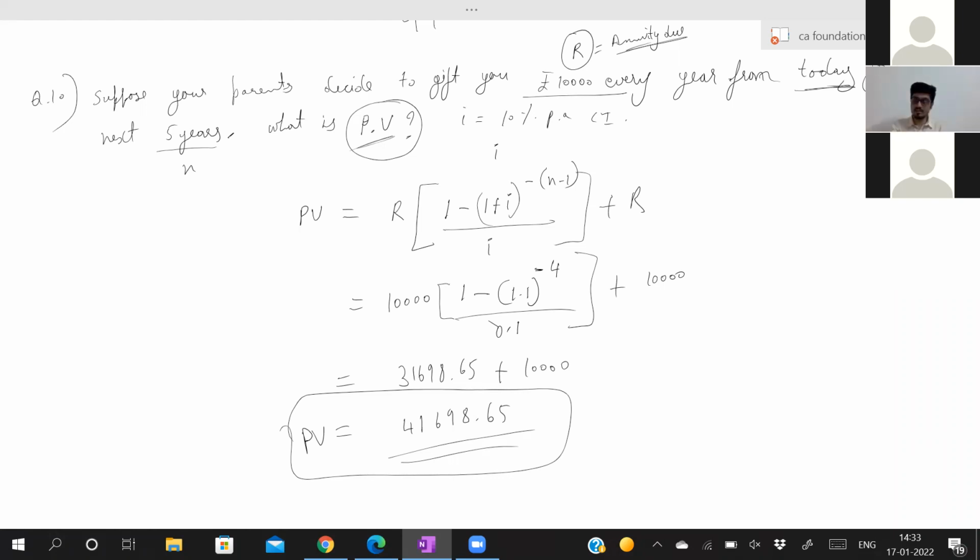Where will we use annuity? See, all these are practical sums only. All this will be helpful in your practical life. You should never forget the annuity concept, because it will be helpful in your inter level also: financial management, costing, everywhere. It will also be used in your final level. They will just make a passing reference from CA foundation. No teacher will explain how to calculate annuity again, because we move on to the advanced level. So this concept you should not forget. This is helpful for your lifetime.